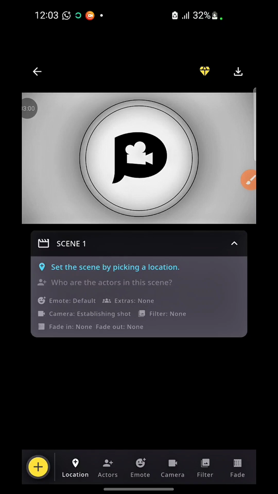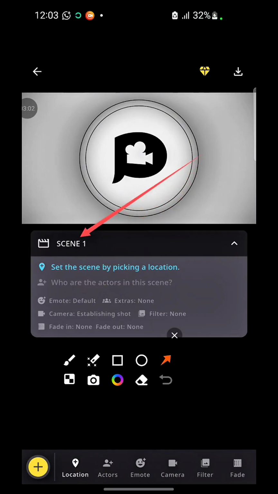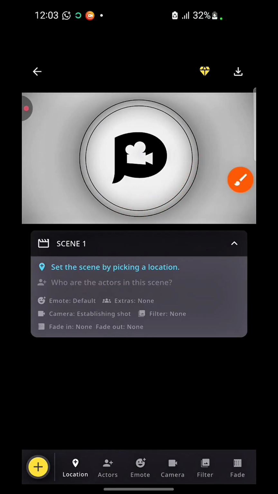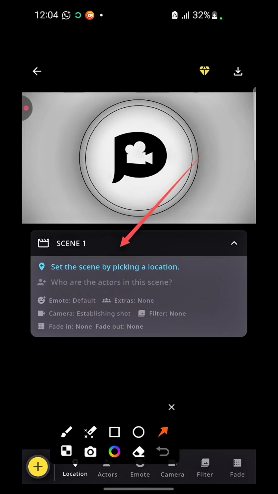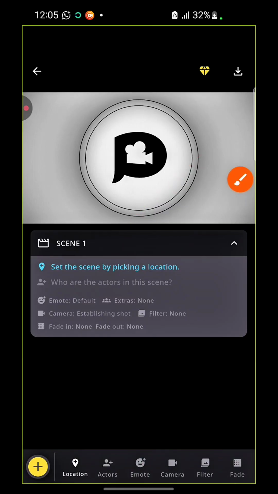All right, so once we click on this scene, you can see it brings out these other options, where it's asking us to pick a scene. So you're going to see set the scene by picking a location. So the first thing we are going to do is to make sure we pick the location where we want our actors to be placed.